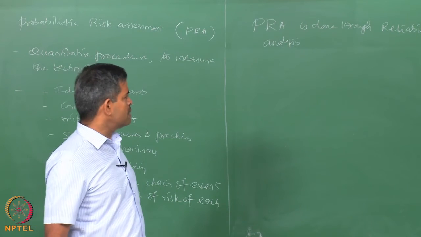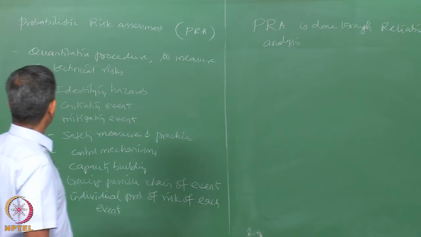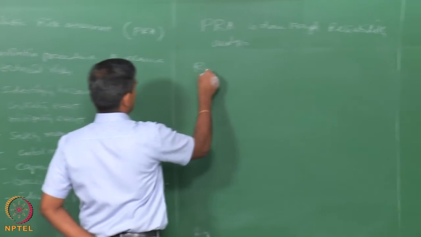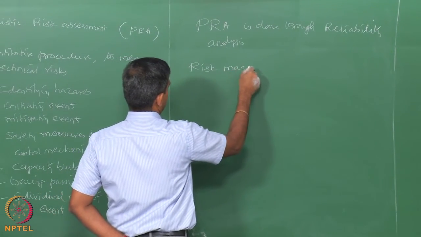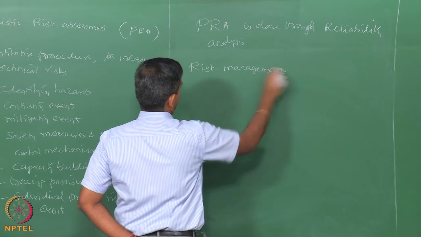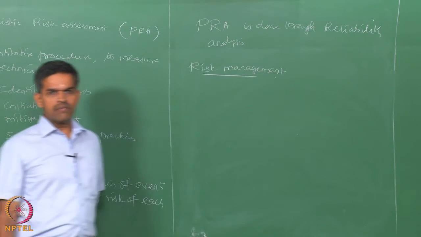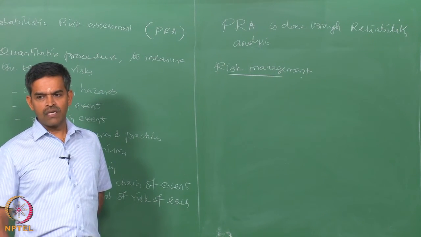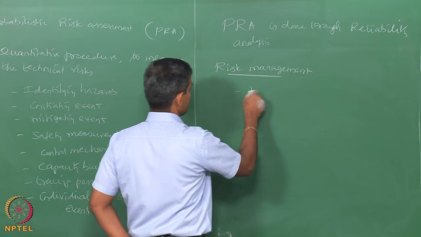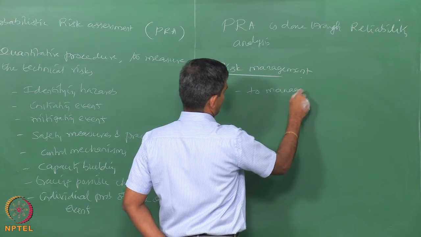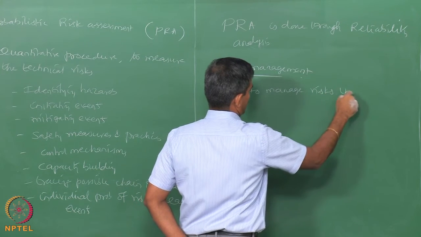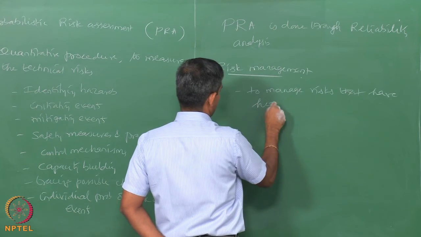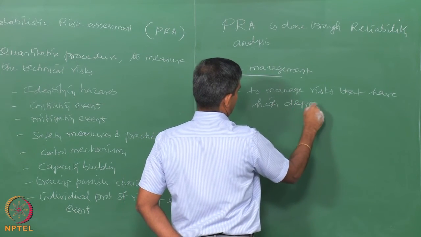Once we understand the complexities in estimating risk or in assessing risk, then comes interestingly how to manage them. So, risk management actually is managing risks that are frequently occurring, that have a high degree of frequency.